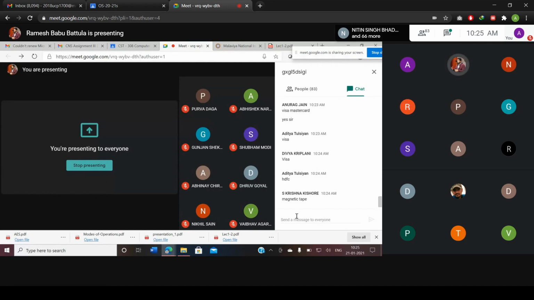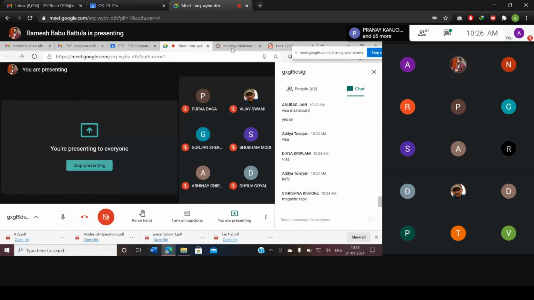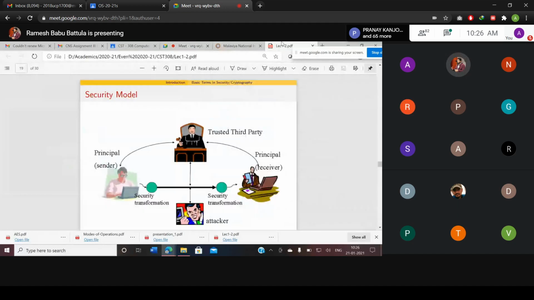The rest of the things are going to be monitored by the trusted third parties only. These trusted third parties are like Visa, MasterCard, all those, right? So if I want to develop a security model, what would be the elements I need to consider?